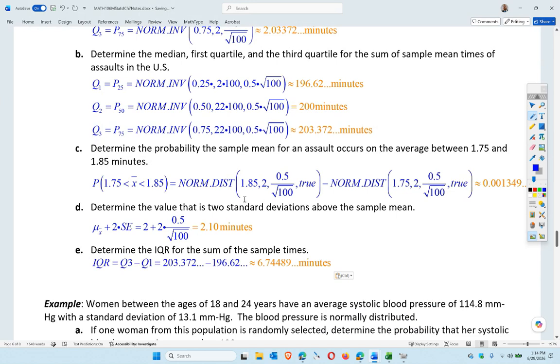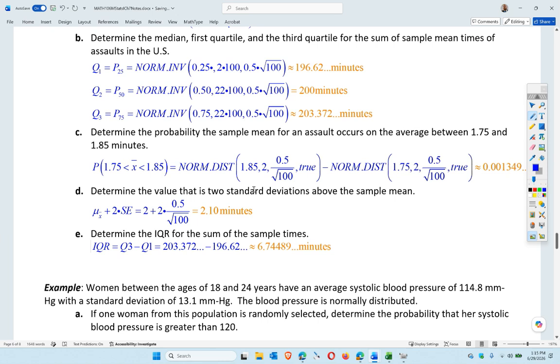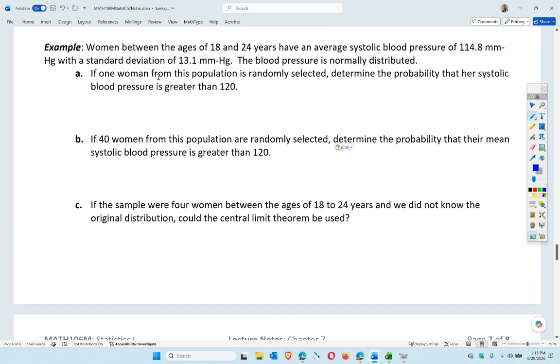Okay. All right, so let's compare Chapter 6 to Chapter 7, essentially. So a woman between the ages of 18 and 24 has an average systolic blood pressure of 114.8 millimeters of mercury with a standard deviation of 13.1 millimeters of mercury. And we're going to assume that blood pressure is normally distributed, right? So that means we can do the Chapter 6 stuff.